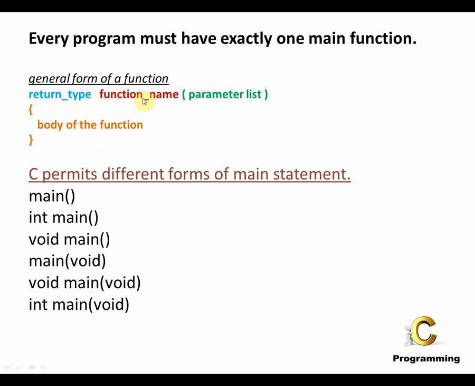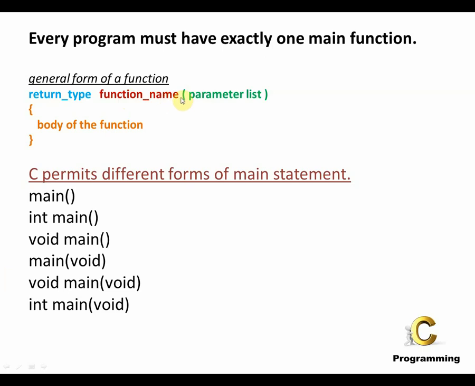The next thing you have to know is the function name. You have to give a function name to the function. So basically it's a user defined function, then you can give your own name. It can be anything. You can call the function, say, addition. You can call the function any other user defined name. In case of a main function, the name of the main function will always be main itself,